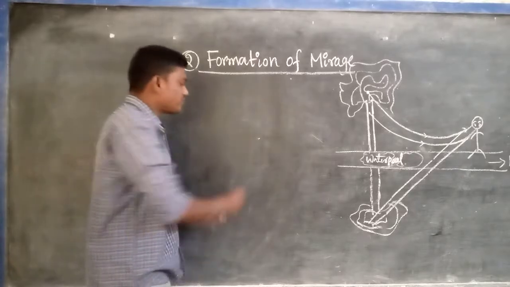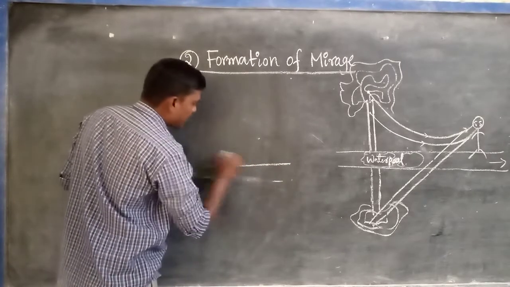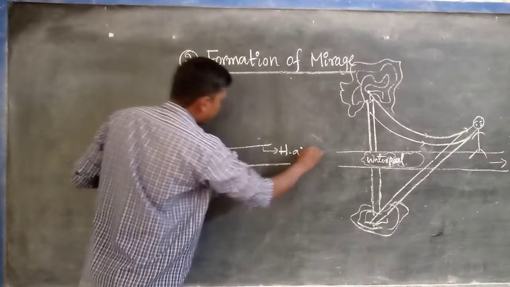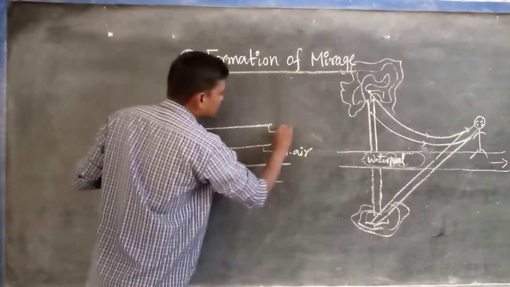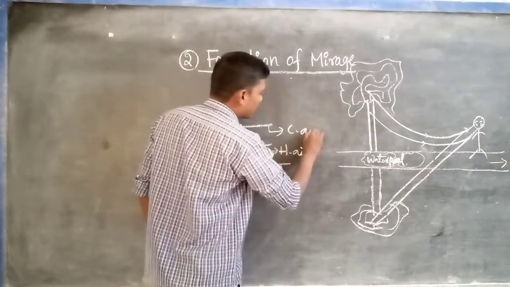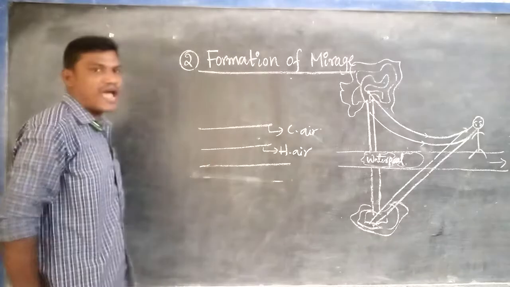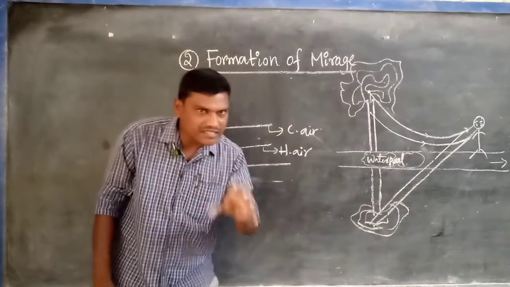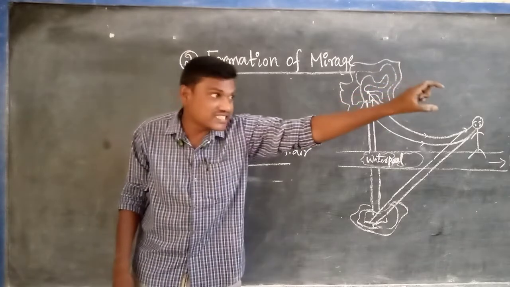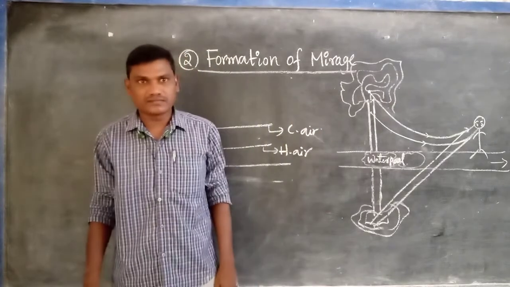So near the surface of the earth, which air is there? Hot air. And as we go up, what is there? When compared to this, the air is cold air. Cold air is there. So listen, what will happen: during the summer season on a hot sunny day, on the surface of the road at a certain distance you observe that a water pool appears to us.